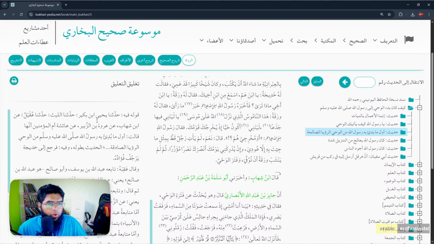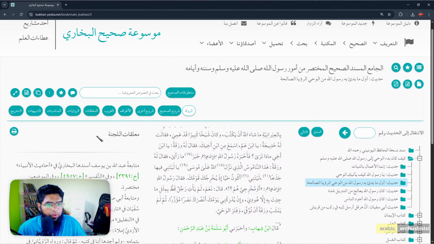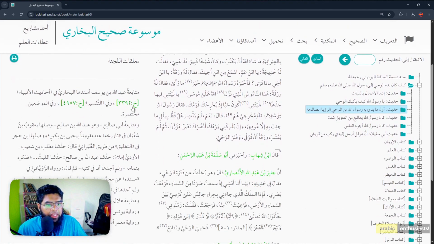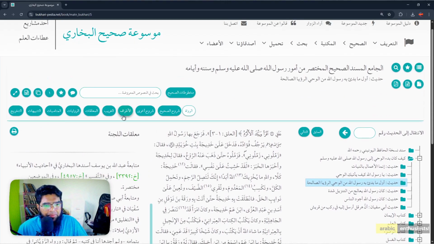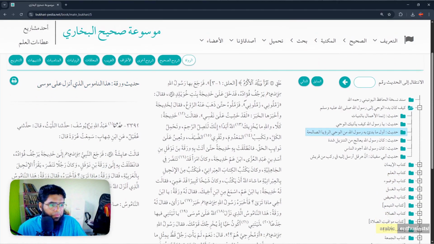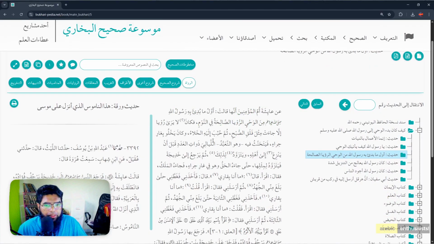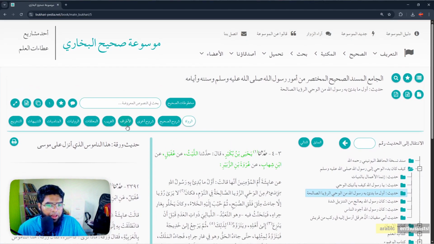Right? So you can go and search, like, who is this Abdullah ibn Saleh? Like for example, I can go here. Abdullah ibn Saleh, he brought it in 3396. So this hadith, similar to Atraf, kind of. Like you can go and search here 3396, he brings Abdullah ibn Yusuf. So sometimes at the end he brings another chain. Like I have another narration from Abdullah ibn Yusuf. Like Haddathana Yahya ibn Bukair, correct?